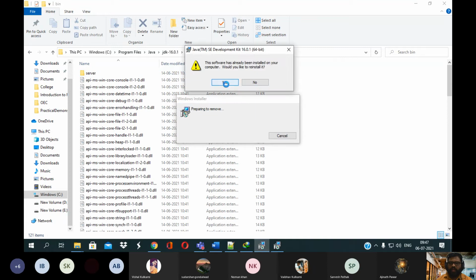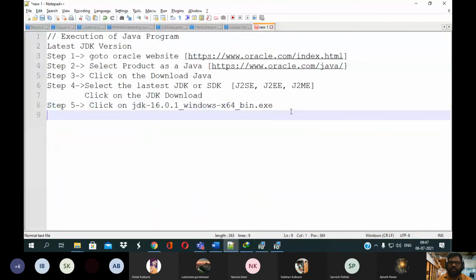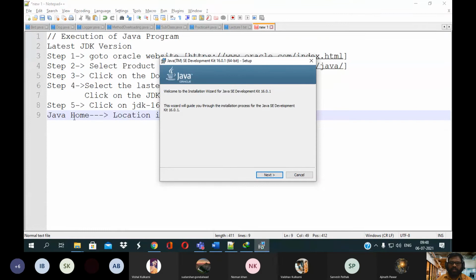The location on which you have installed your Java application or JDK version, that location is what we call Java Home. What do you mean by Java Home? Java Home is nothing but the location where you have installed the JDK version. That particular location is your Java Home.